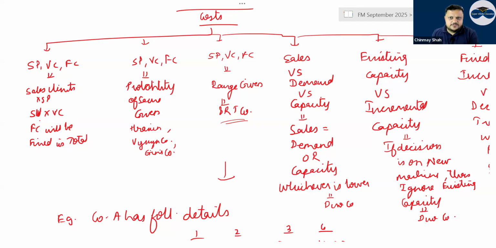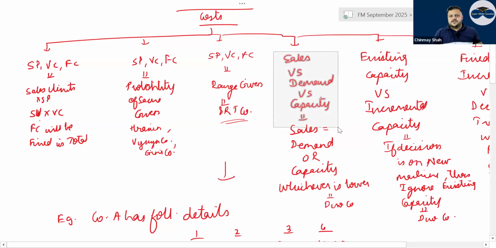Duo, Ajay, just one minute. Duo is based on what? Sales versus demand versus capacity. So whenever you have sales, there are 3 different things: how much is the actual sales that happen, how much is the demand, and how much is the capacity. All 3 of them, whichever is lower. So if you have demand of 10,000 but capacity only of 5,000, your sales will only be 5,000 because you cannot make more than 5,000.